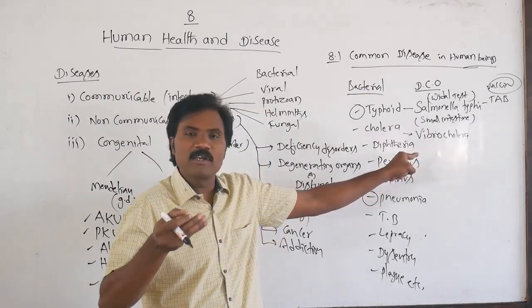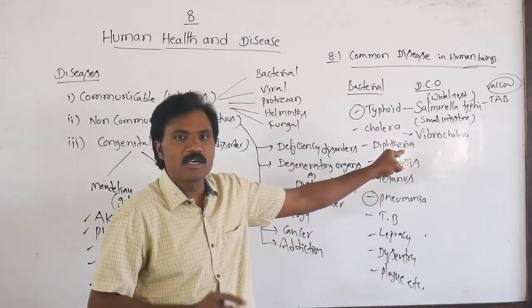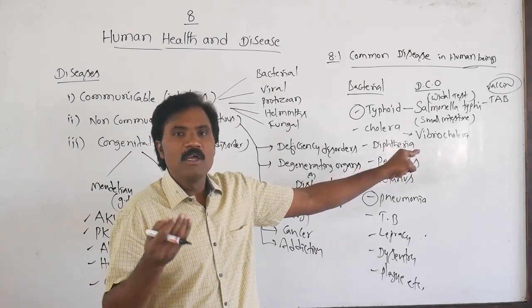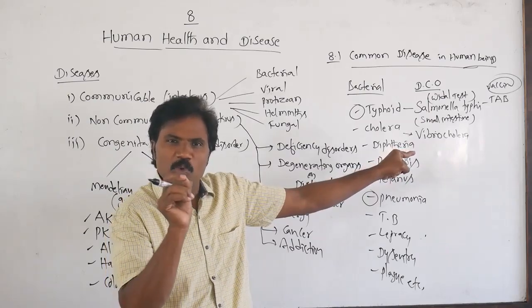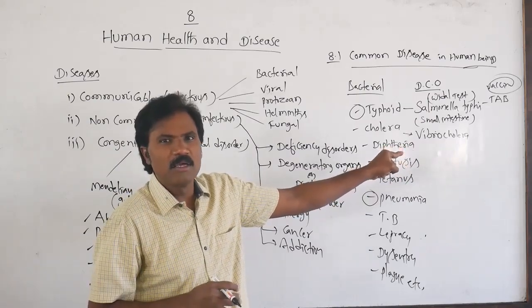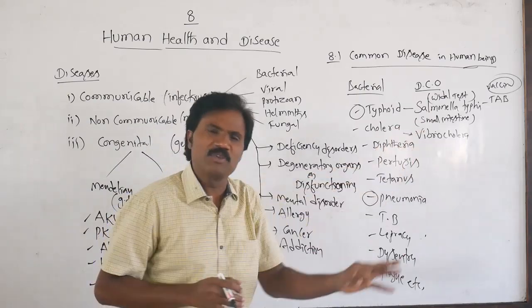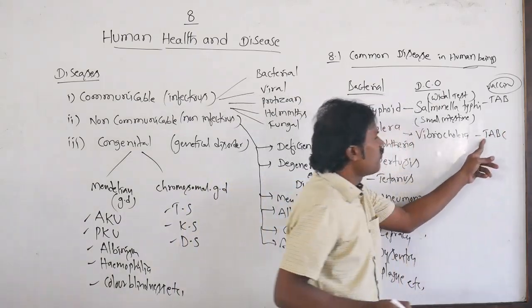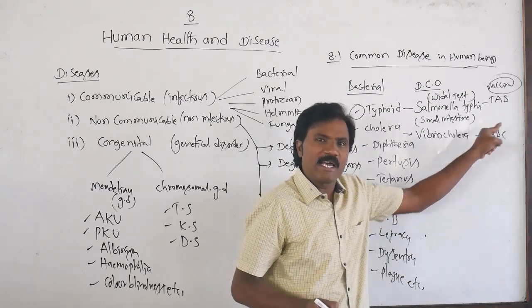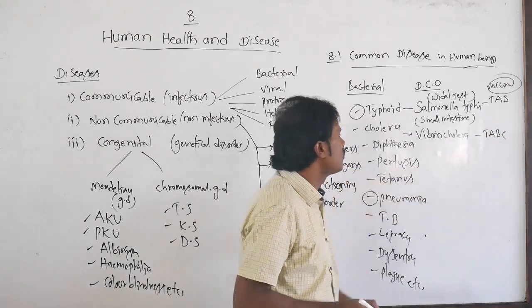It is infected through contaminated food and water. What is the incubation period? A few hours to days, that means two to three days. In cholera also a vaccine is there. What is the vaccine? TABC, the typhoid, paratyphoid A and B as well as cholera vaccine.